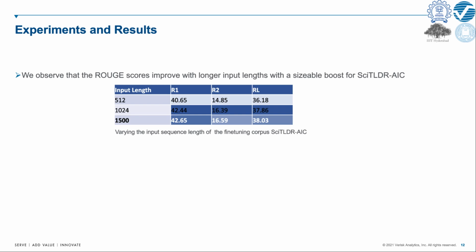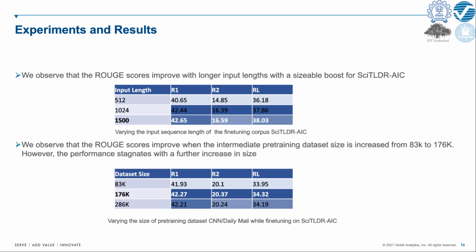Also, we observed that the ROUGE scores improve when the intermediate pre-training dataset size is increased. However, the performance stagnates with a further increase in size.